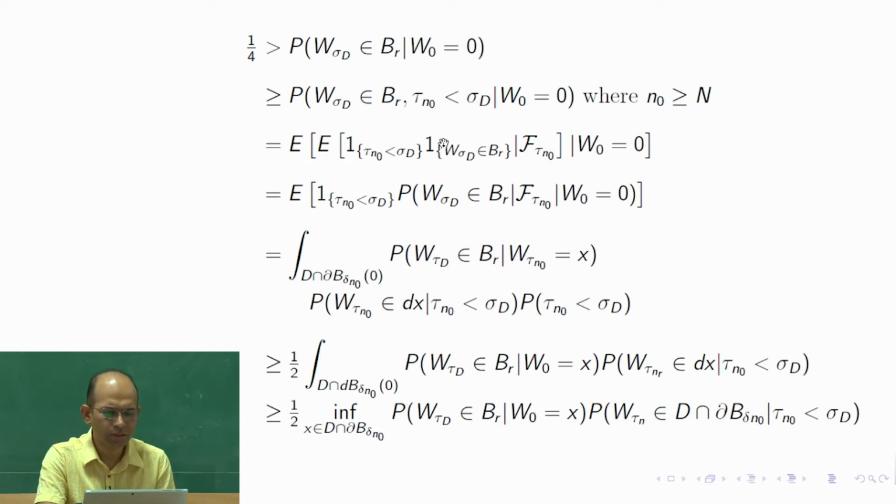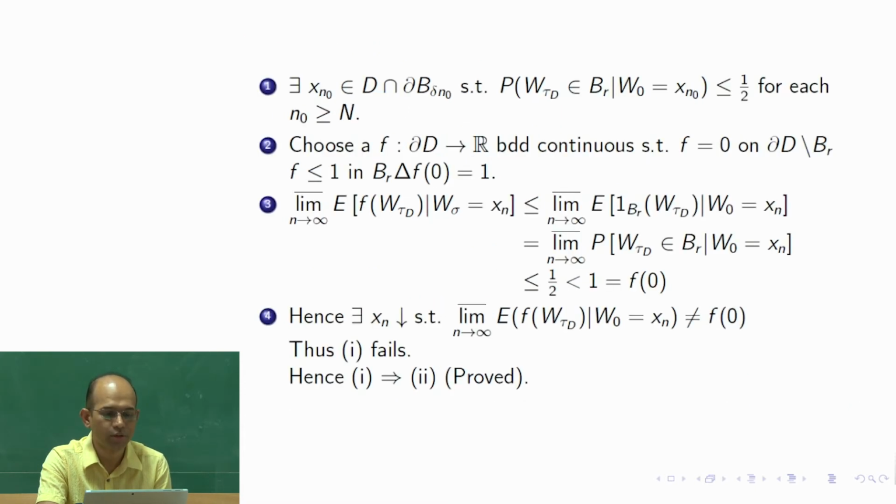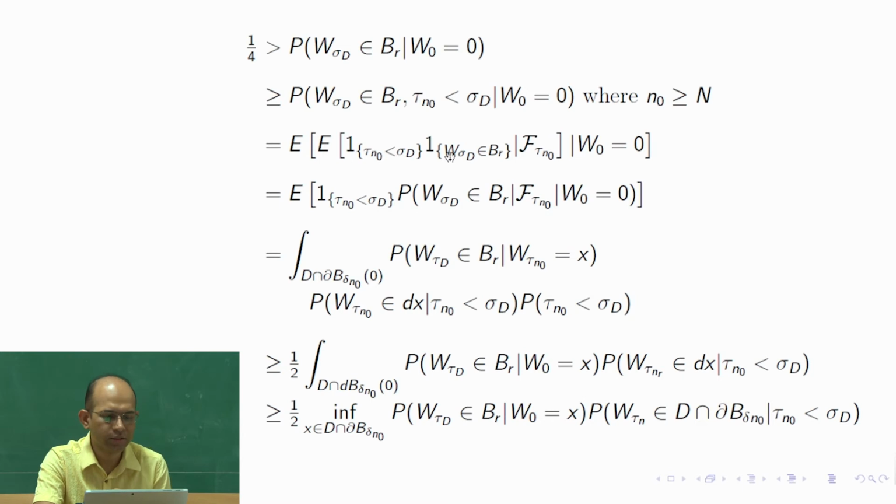Actually a better notation is 1 BR of W sigma d, because if W sigma d is in BR, then it is 1, otherwise 0. And here this event tau n naught is less than sigma d. I have these two, and the intersection is like the product of these two indicator functions in the expectation, but instead of one expectation we have taken two expectations.